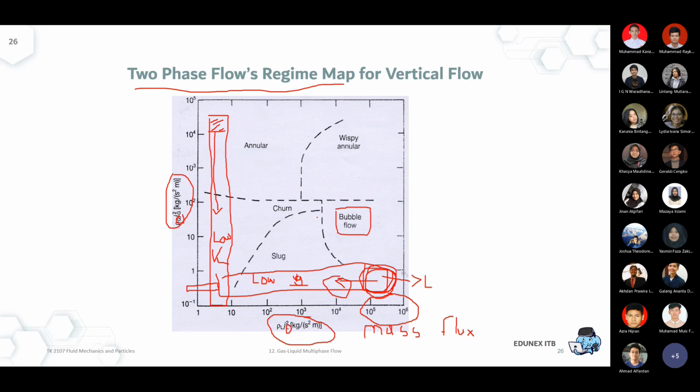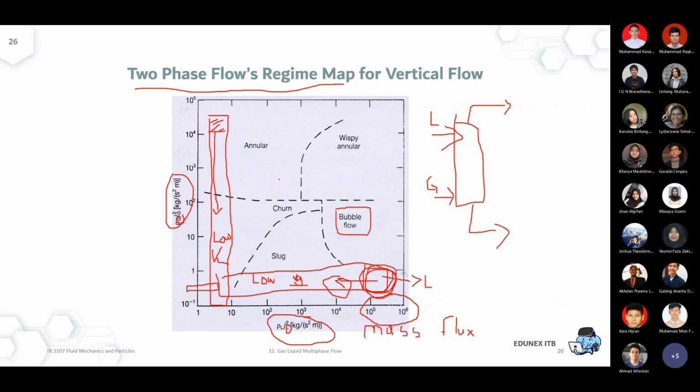Okay, so another example is the absorber. If you remember the absorber, of course it's a different dynamic between the liquid and the gas. You have the liquid from the top, you have the gas from the bottom. When we somehow have to adjust the flow rate of one of them because of a pumping problem, for example, or any fault in the pipeline and so on, of course it could change the position on this regime map.